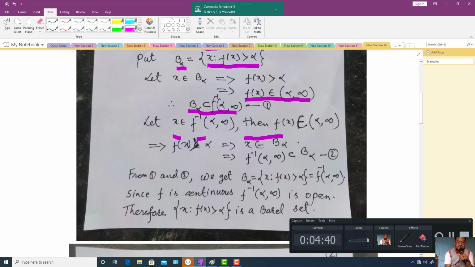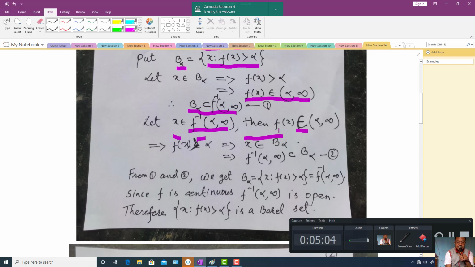And next, conversely, let us take one arbitrary point x from f inverse of (alpha, infinity). What does it say? It says that f(x) is a member of (alpha, infinity), so f(x) is strictly greater than alpha.